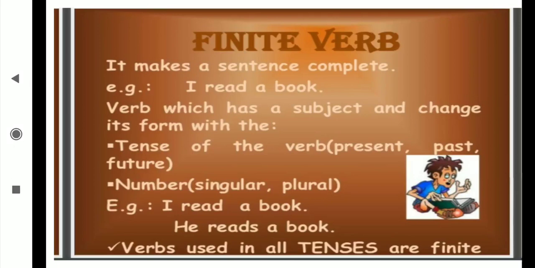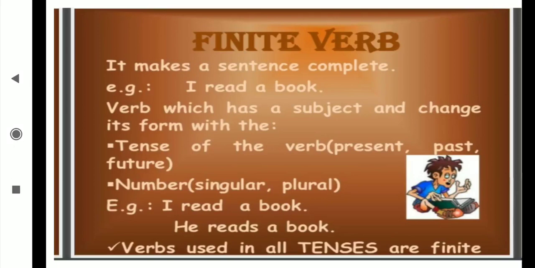Whenever we take masculine, feminine, or neuter gender as subjects, then definitely we are going to change the form of the verb. So in the place of read, what am I going to write? Reads. I am going to join the s there, okay? Tense of the verb: present, past and future. As per the future, will or shall is there. As per the past, what am I going to take? I am going to change it as per the subject. Finite verbs change as per the subject.